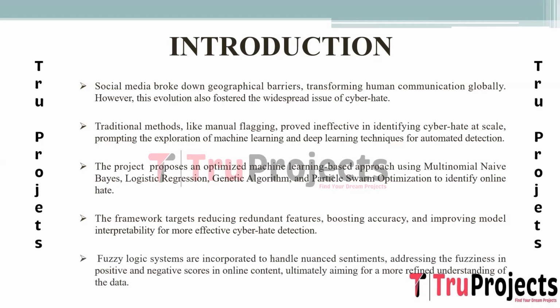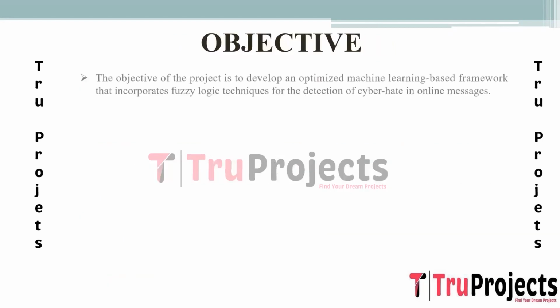Fuzzy logic systems were integrated into the framework to address the inherent ambiguity and noise present in online content. They allowed for the handling of nuanced sentiments by capturing the fuzziness in positive and negative scores. This incorporation aimed to achieve a more refined understanding of the subtleties in language, enabling a more accurate identification and interpretation of hate speech. Objective.